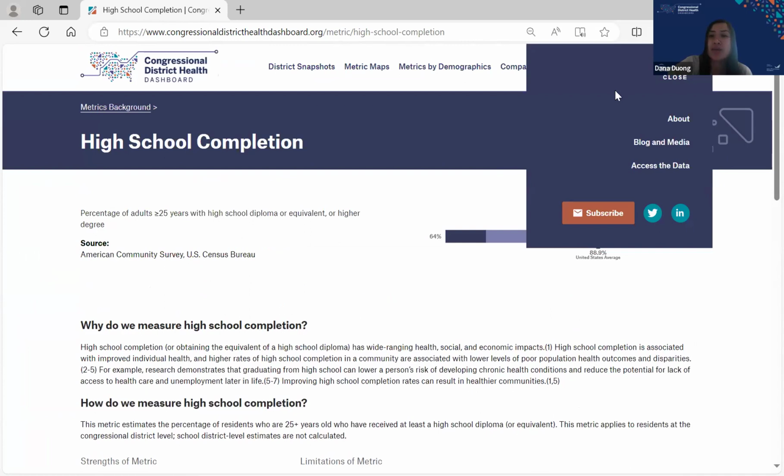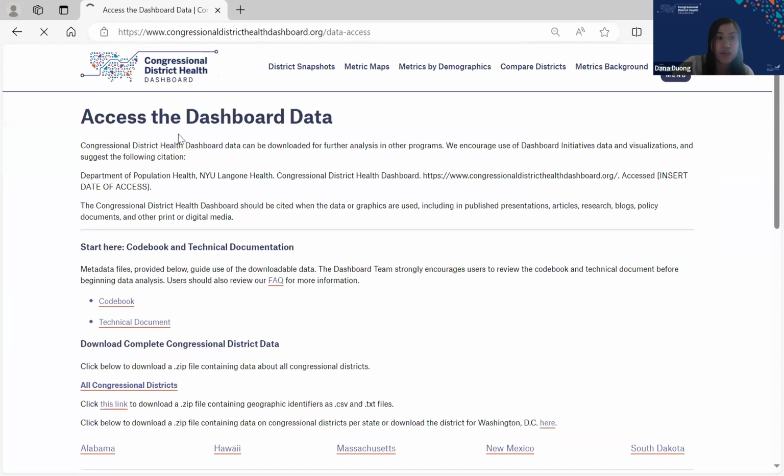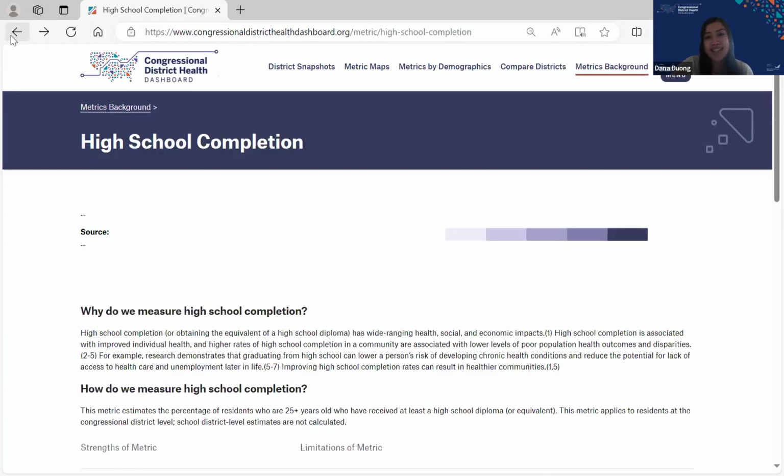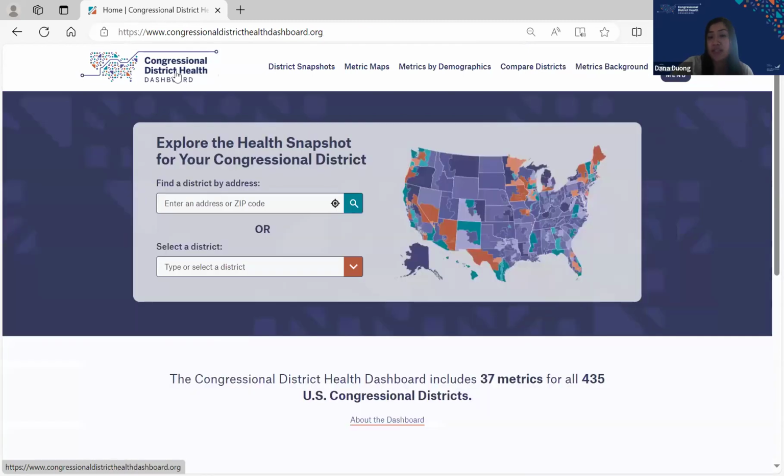And lastly, one of the key things about our dashboard is that all of our data is fully accessible and free to everyone for use. You can click on that. It brings you to this brief survey that you'll just fill out, and then it'll kind of bring you back to the page automatically, and you can download all of the district's data, their state data, or all of the data that we have on the site completely, for your use and further analysis.